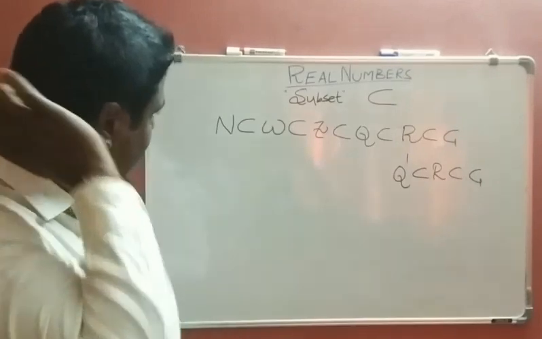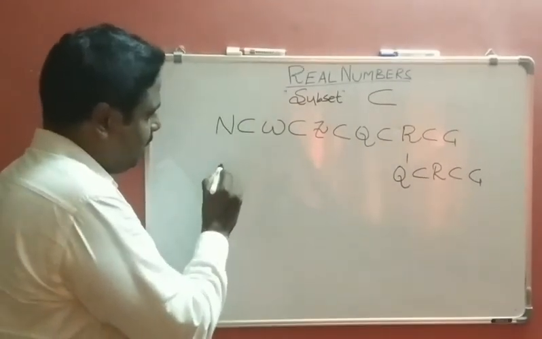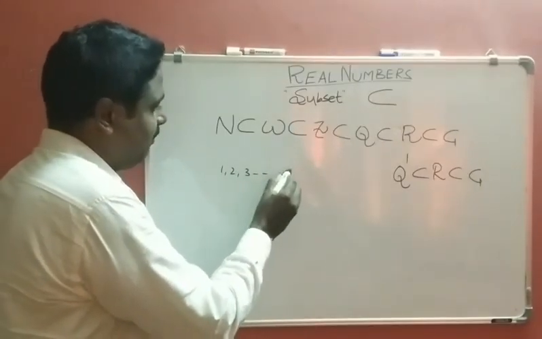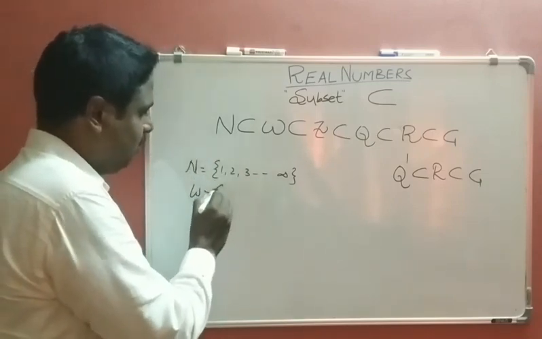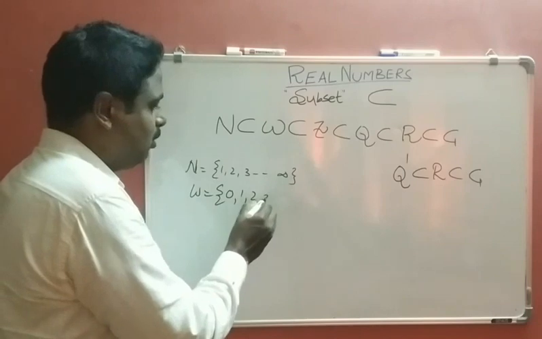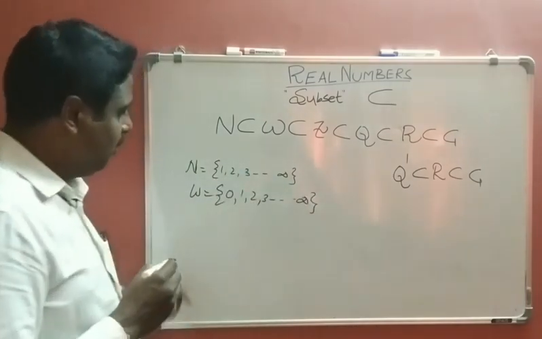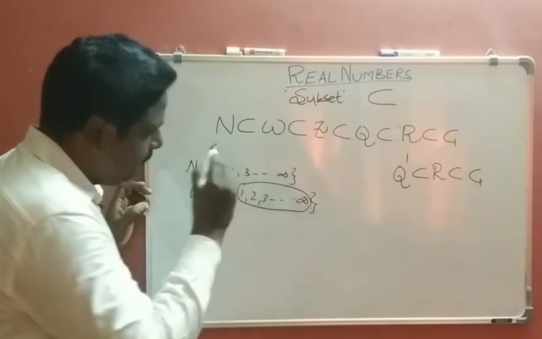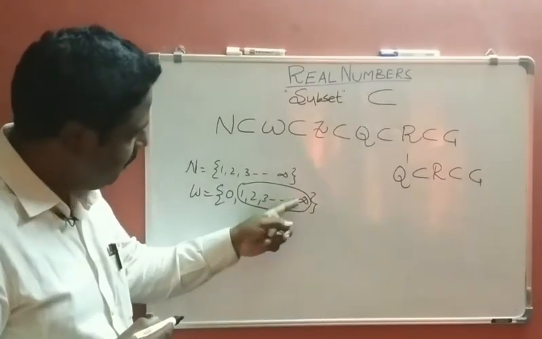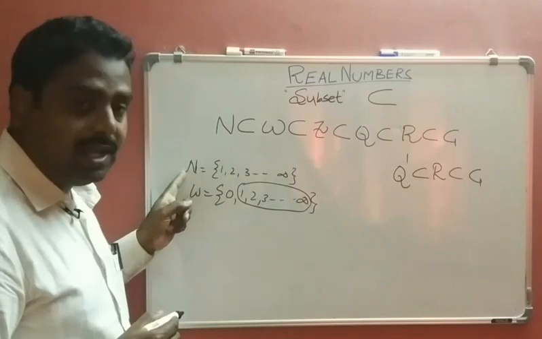Why do we write like this? Capital N is 1, 2, 3 up to infinity. W is the set 0, 1, 2, 3 and so on. Observe this part, 1, 2, 3 up to infinity. This is the set of natural numbers.